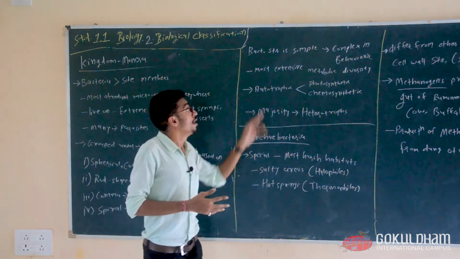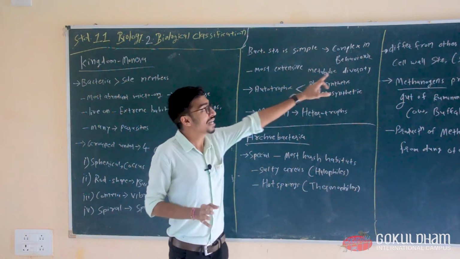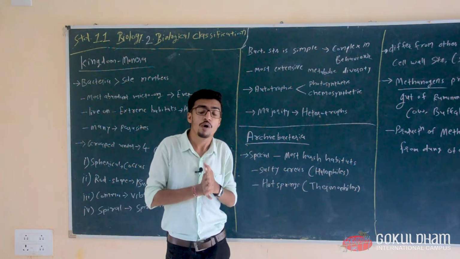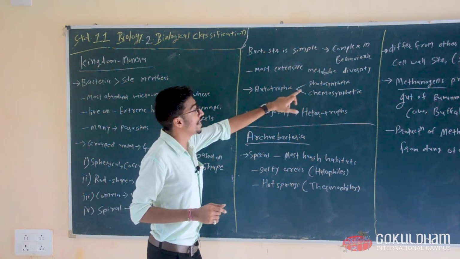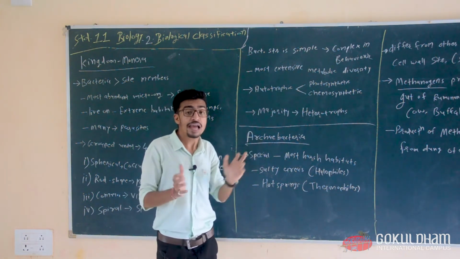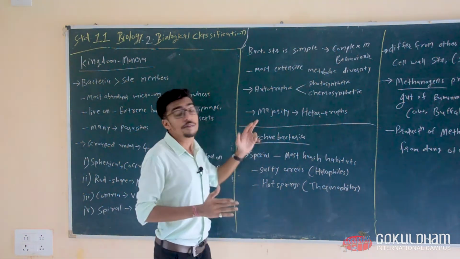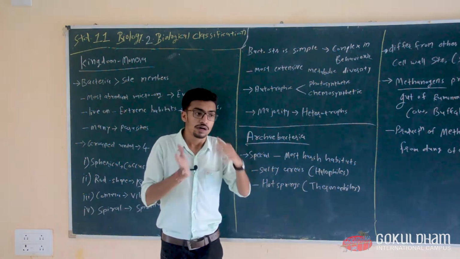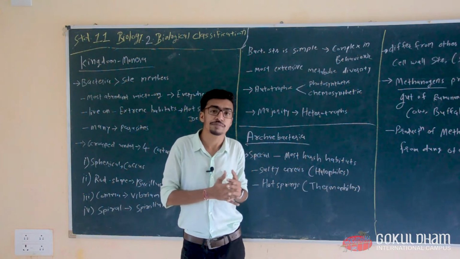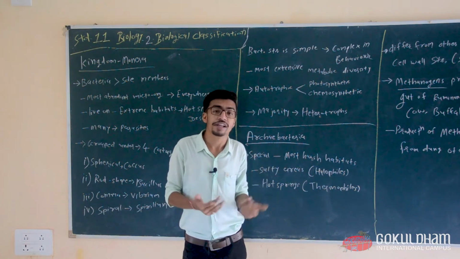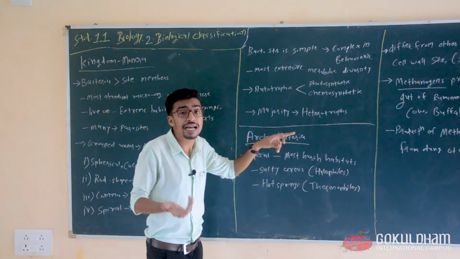Now, bacterial structure is very simple, but their behavior is very complex. They have the most extensive metabolic diversity, meaning a complex diversity in their metabolism process. Metabolism I have already discussed in chapter 1. Metabolic reactions mean chemical reactions occurring in the cell. So there is metabolic diversity in bacteria.